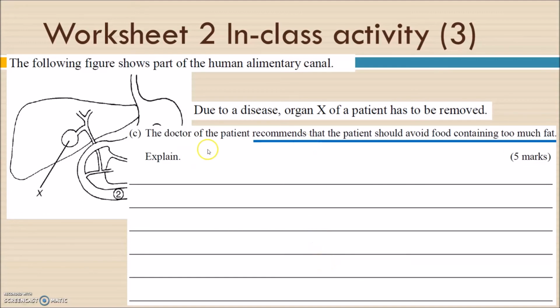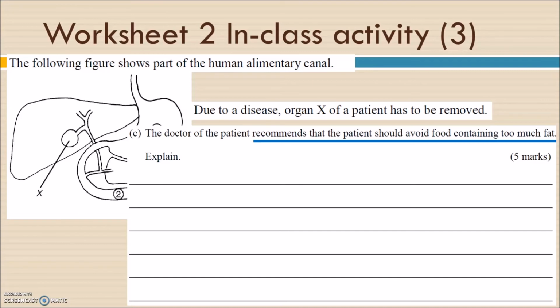So that's why we need to put our knowledge to the daily life case. The question is asking, the doctor of the patient recommends that the patient should avoid food containing too much fat if the gallbladder is removed. You need to explain this. What you need to think about first is the function of the gallbladder. That's part B, right? It gives you some hints already. If you refer to the function of the gallbladder, you will know the consequence if it is removed.